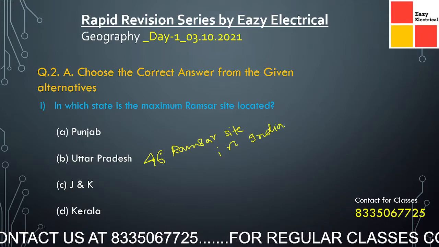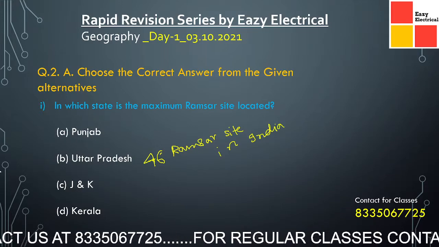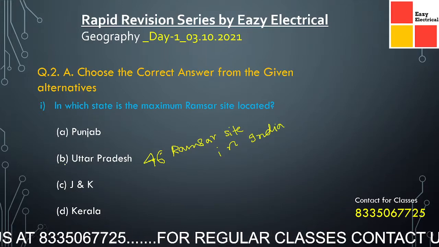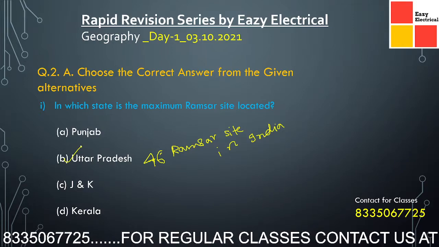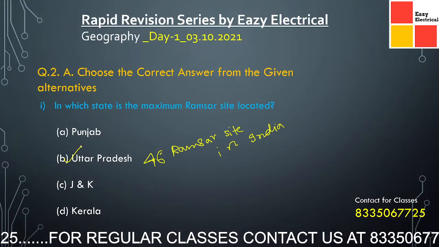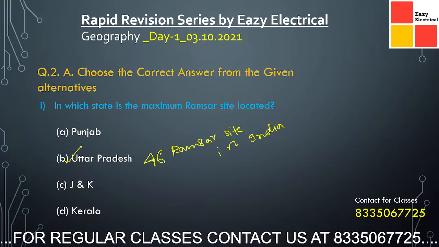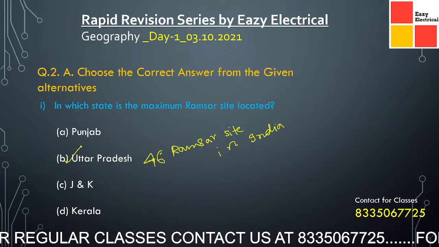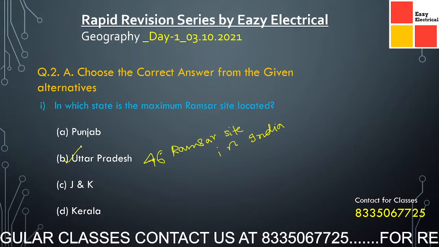The maximum number of Ramsar sites is located in Uttar Pradesh. But by area, the largest Ramsar site is located in Gujarat. You must remember the distinction in these questions.